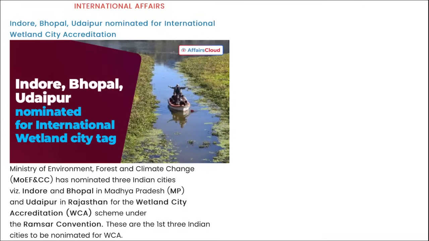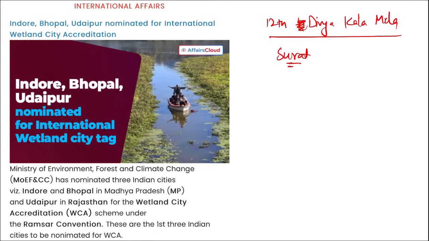Apart from this, friends, tell me, the 12th edition of the Divya Kala Mela was hosted by Surat. Right? Then which state or UT was the first to implement the PM Vishwakarma Yojana? PM Vishwakarma Yojana was implemented for the first time in the Union Territory of Jammu and Kashmir. Right?